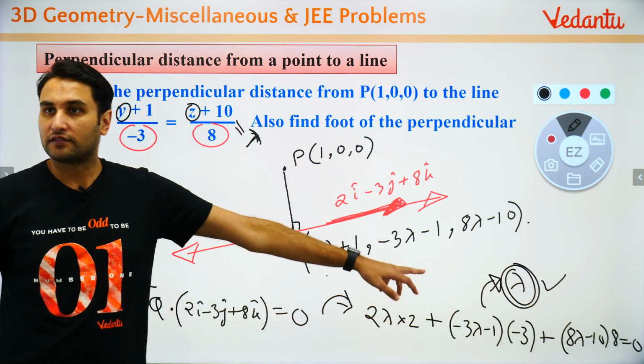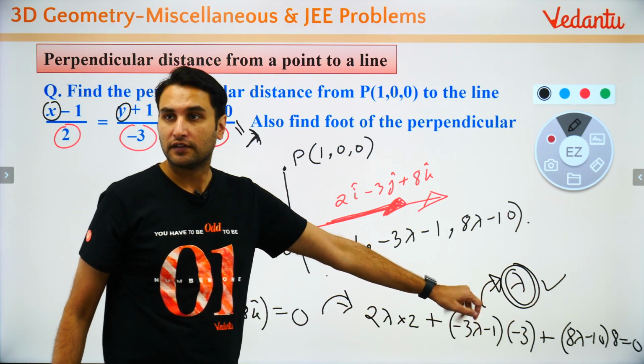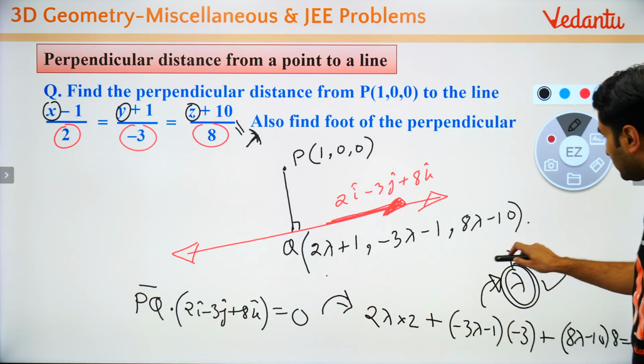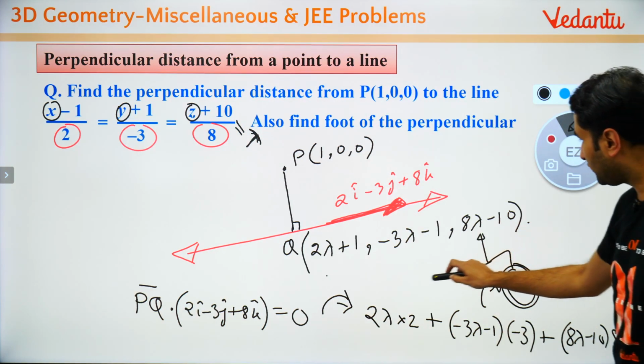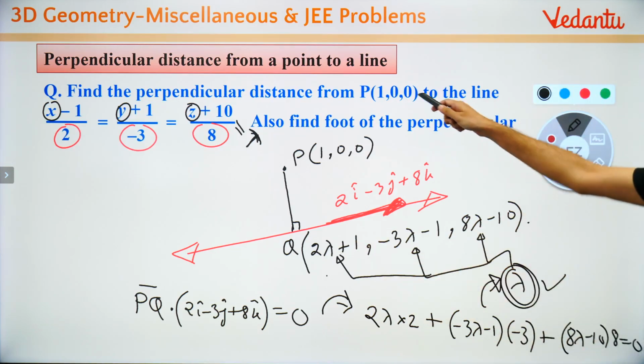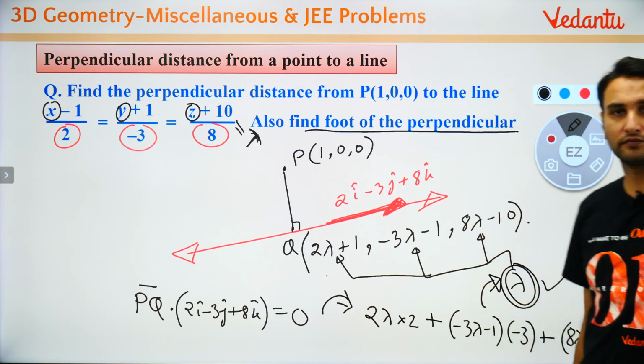किसी का आया lambda? किसी का lambda आया? Anybody could find out the lambda? अगर lambda आ गया आपके पास, so put the value of lambda here to find out the point Q. So that will give you foot of the perpendicular.